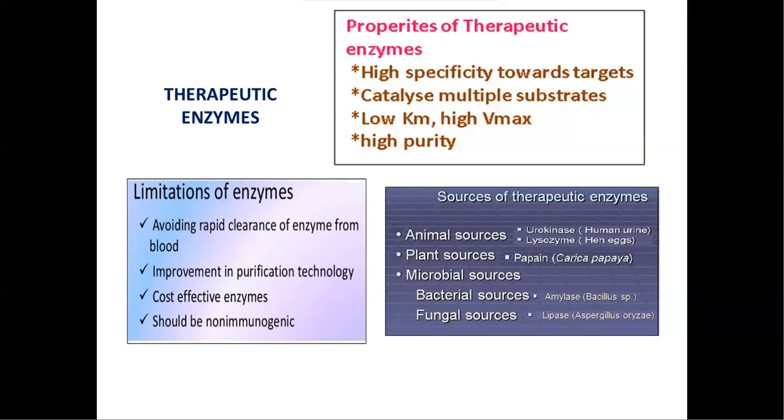Here papain is extracted from Carica papaya. And microbial sources are two types, bacterial sources and fungal sources. Amylase is extracted from Bacillus species, and lipase is extracted from Aspergillus oryzae.